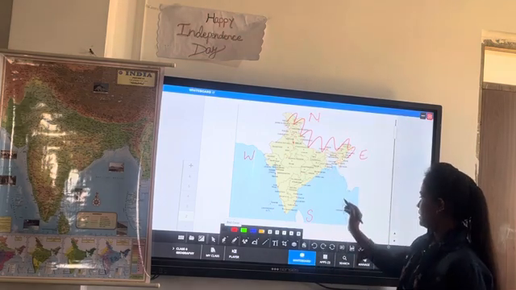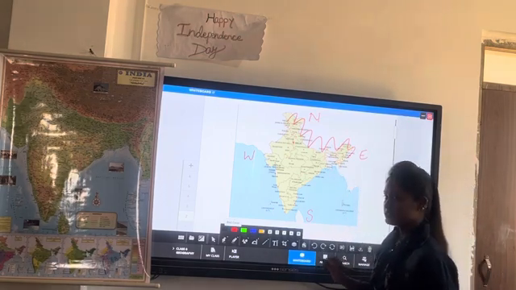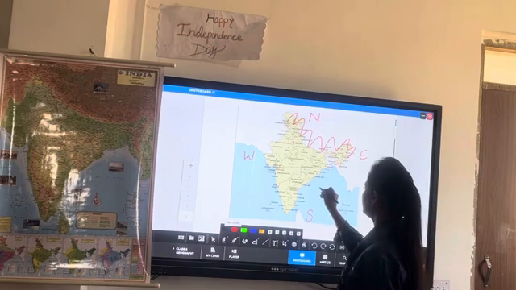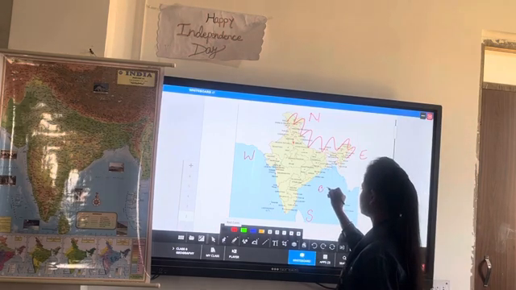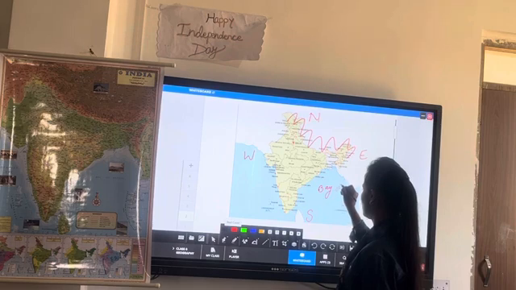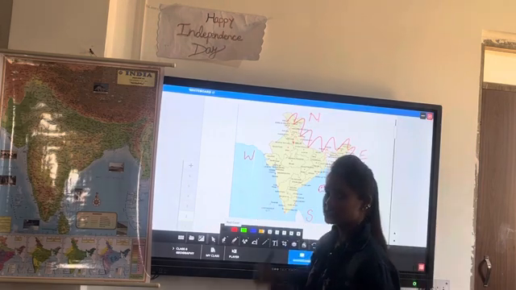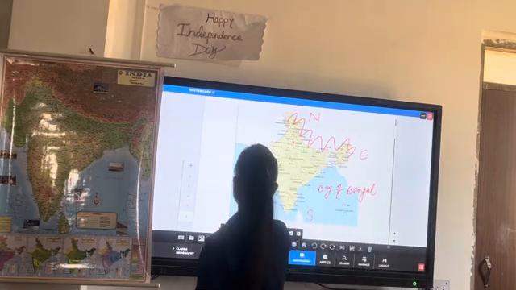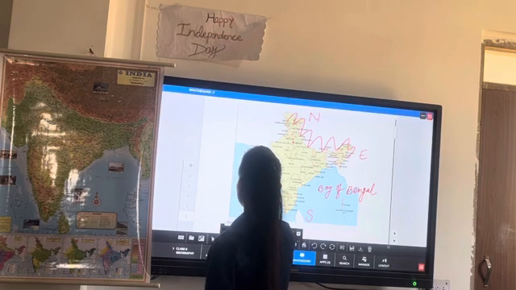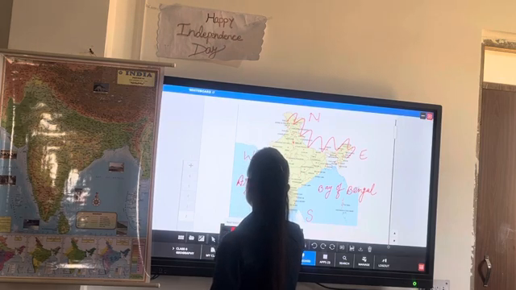In the east side, it is bounded by the Bay of Bengal. In the west side, it is bounded by the Arabian Sea.